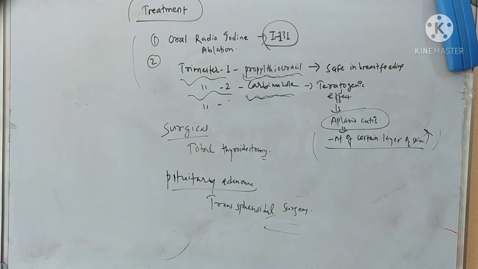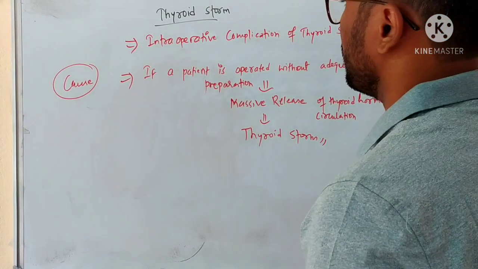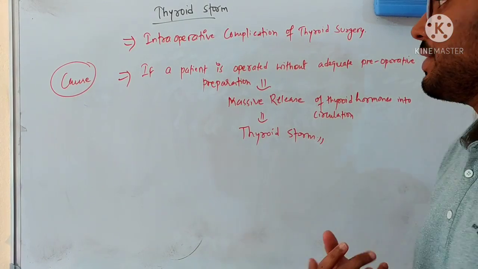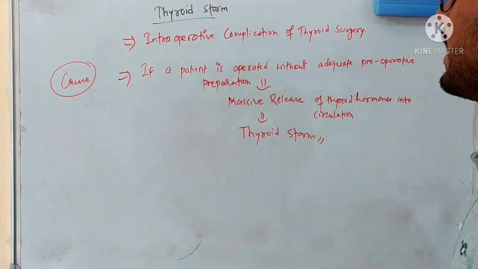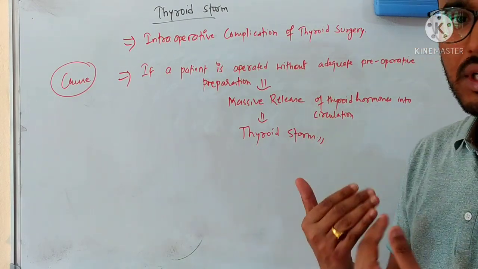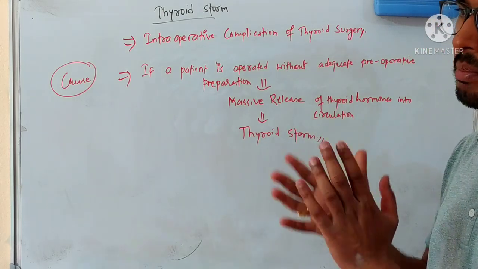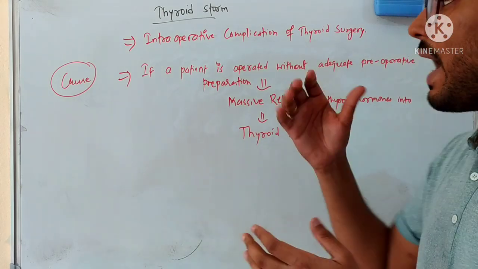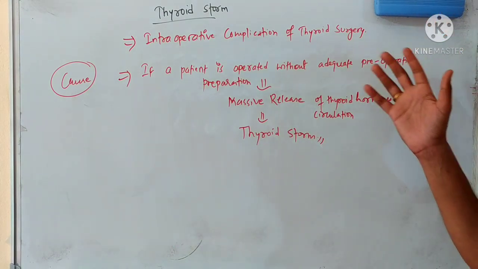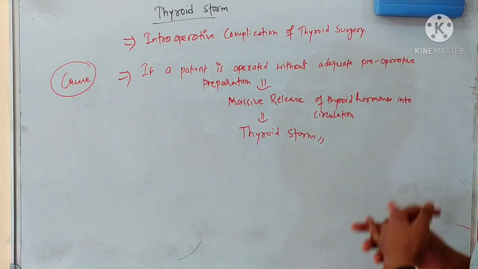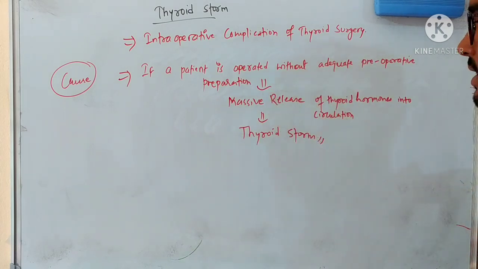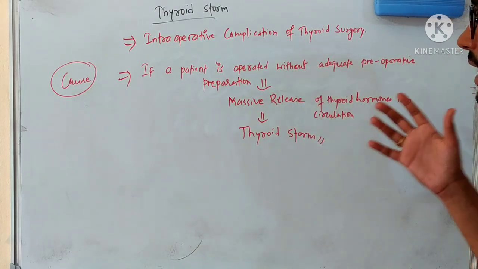Thank you. So now let's talk about an important topic, that is thyroid storm. Thyroid storm is one of the causes of thyrotoxicosis, in which the thyroid hormone level is massively and abruptly increased in the blood. It is basically an intraoperative complication of thyroid surgery. Let's suppose a person has a toxic multinodular goiter, and you, as the physician, see the large neck due to the toxic multinodular goiter and send the patient to the surgery department. If the surgeon operates without proper preoperative preparation, and the thyroid gland is massive, there can be a massive release of thyroid hormone into circulation during the surgery.